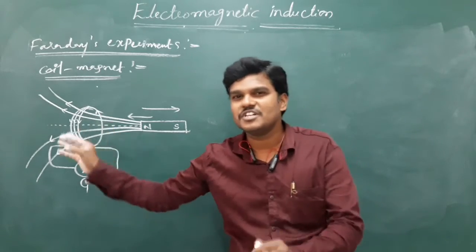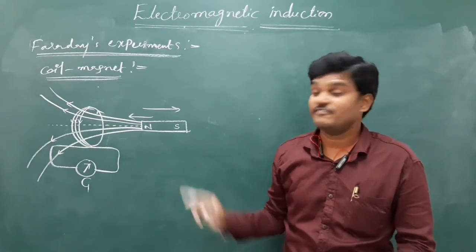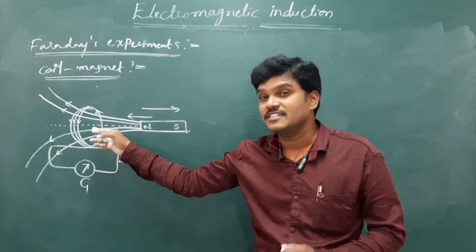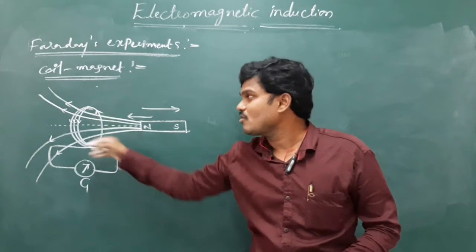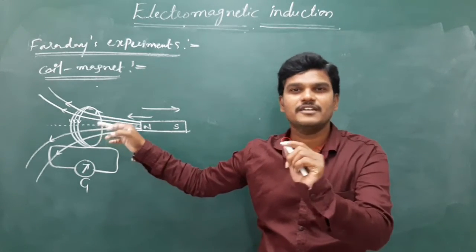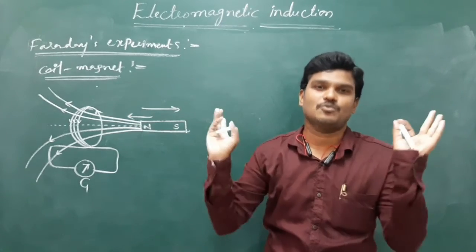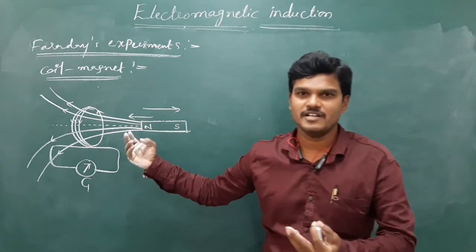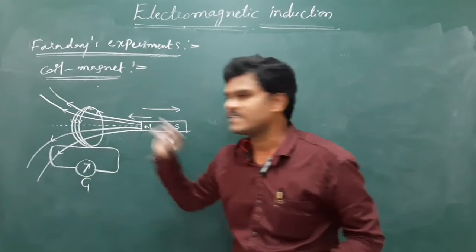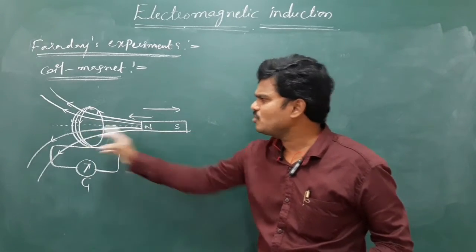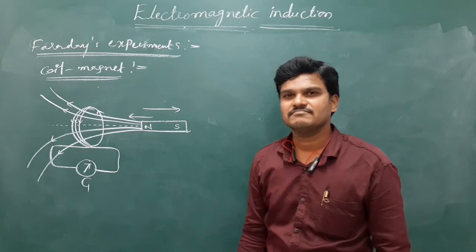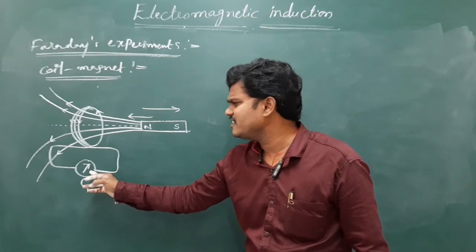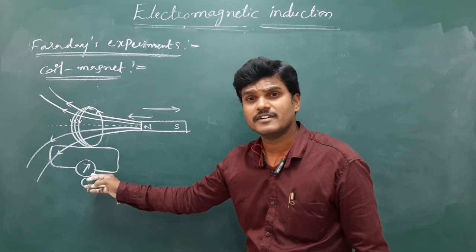So this is the origin for this chapter. Whenever the magnetic flux changes near the coil, induced currents will flow in the coil. That can be identified by a galvanometer or something else. So here induced currents are set up. If both are at rest, he didn't identify any deflections in the galvanometer.